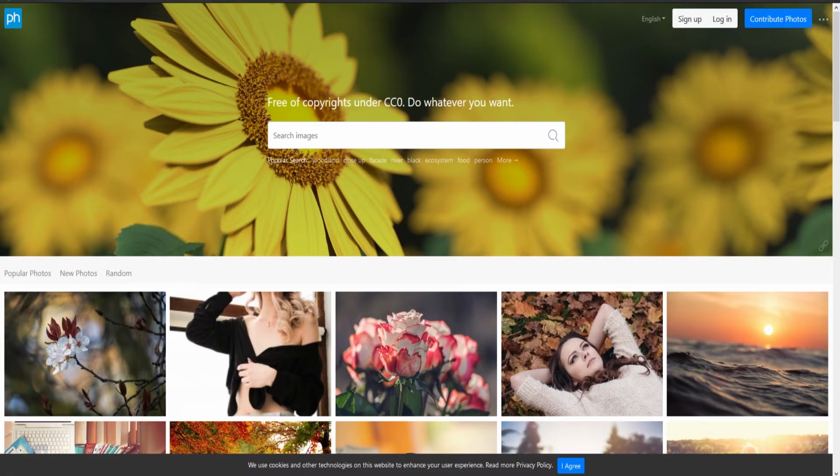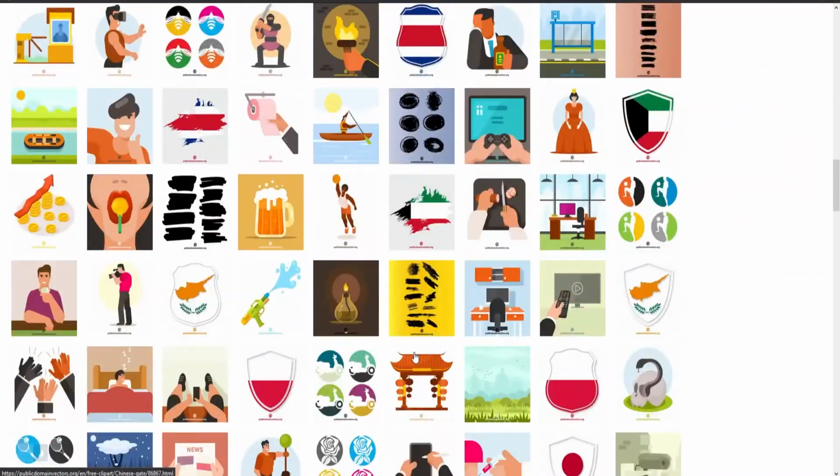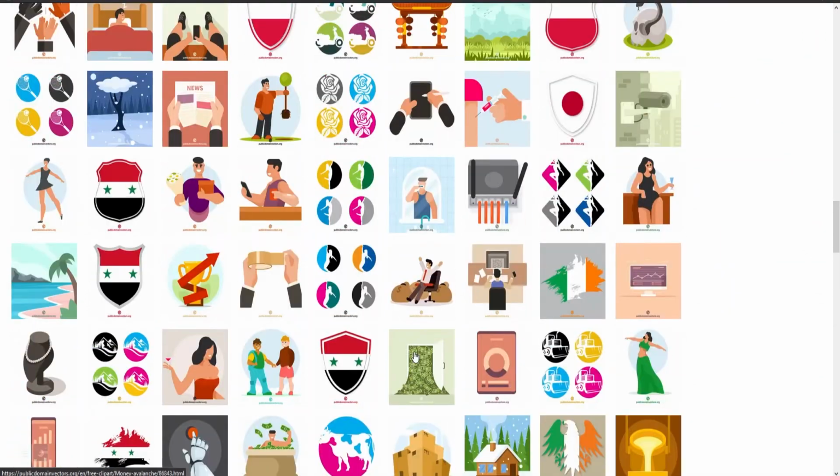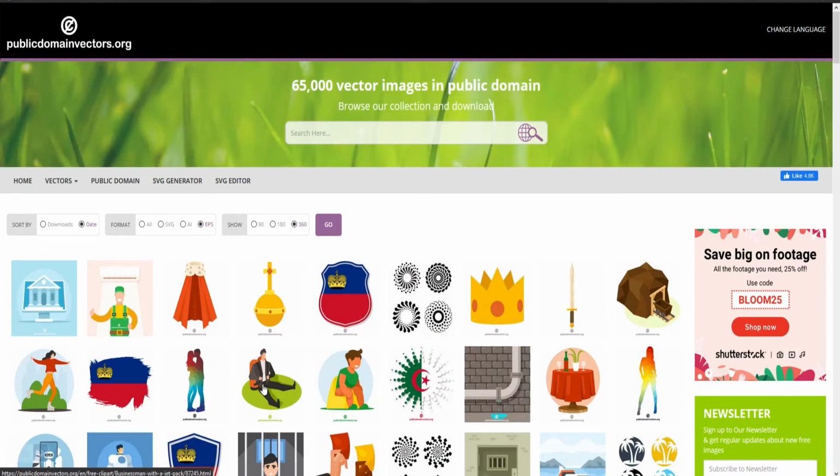Another one of our bonuses today is royalty-free SVGs and other vector illustrations from publicdomainvectors.org. Here you can specify how many you want to see on a search, what type of file you're looking for, whether you want it sorted by date or whatever, and you can specify what you're searching for, and it will show you 360 results of those types. Now, you'll notice a lot of these vectors are what we call the flat graphic style, which is fine. But the point is, you can use these as part of your logo, as part of your illustration, and your web banners. Well, it doesn't matter.